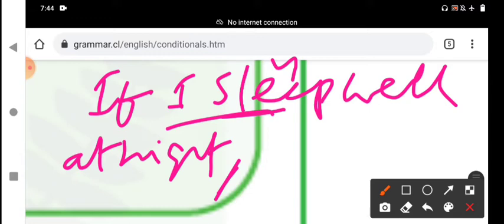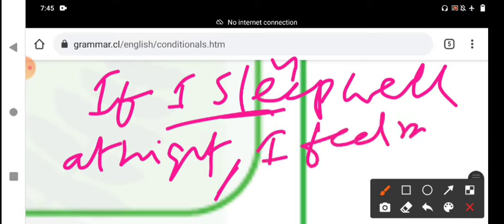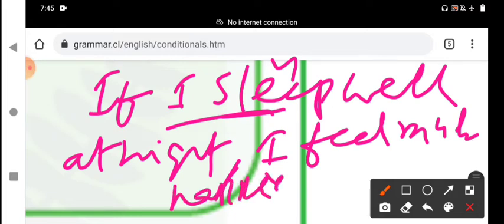It is a condition. What is the result? The expected result, a quite likely result? What is the possible result, likely to happen? The result is I feel much happier next morning.